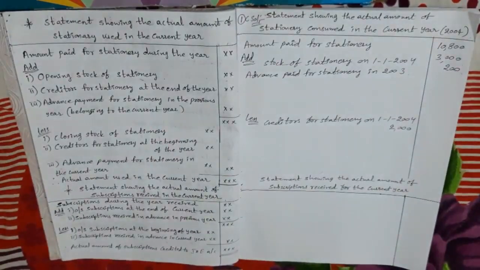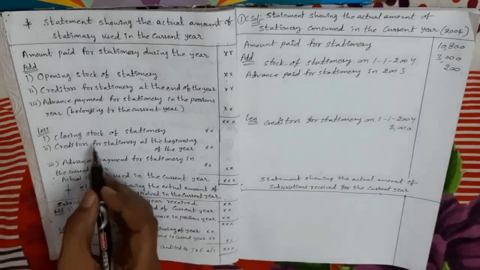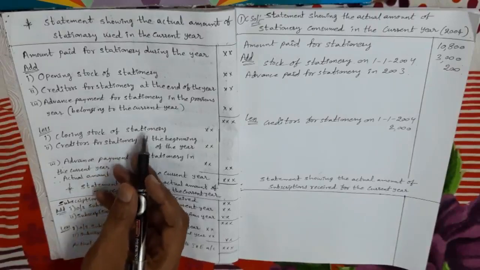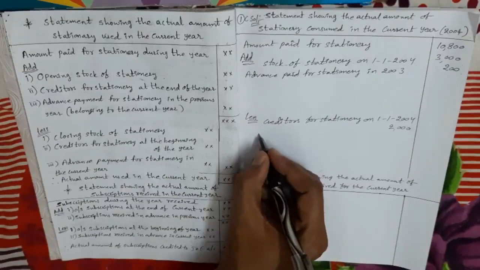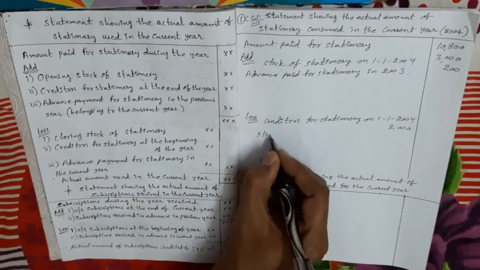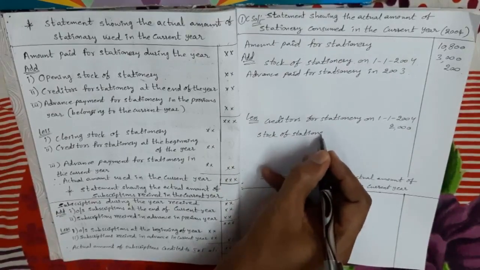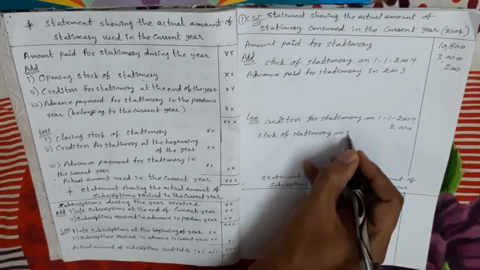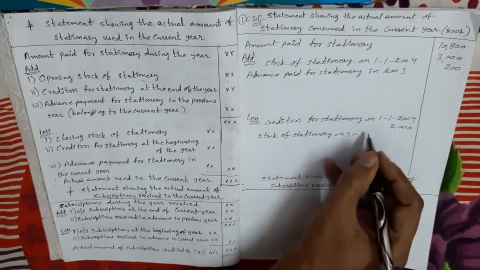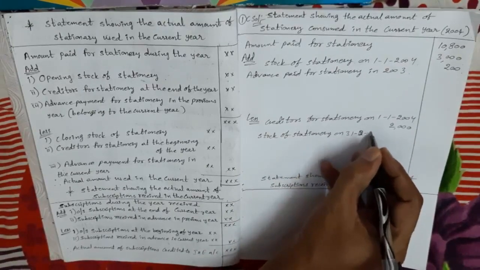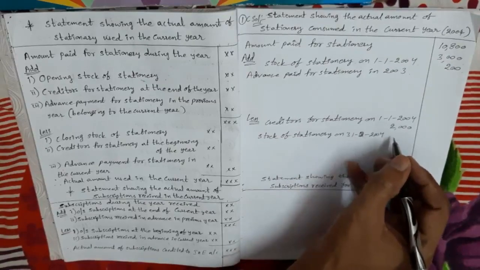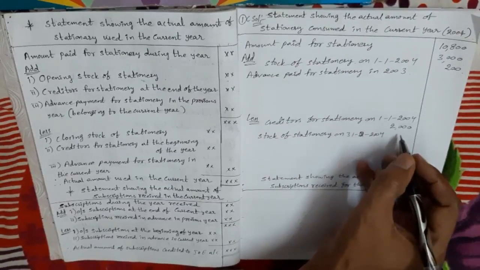Next, stock of stationery on 31st December 2004. Stock of stationery on 31st December 2004 means closing stock, so closing stock we have to subtract. So minus stock of stationery on 31st December 2004, which is 500 rupees.